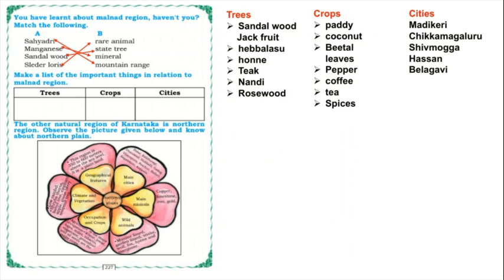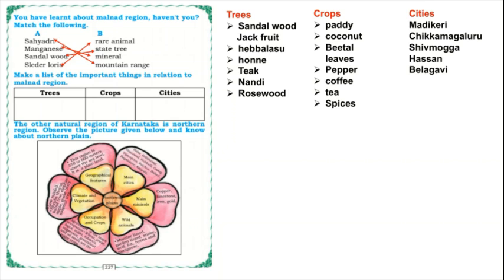What are the occupations? Agriculture is the major occupation, and they grow wheat, jowar, bajra, millet, tobacco, sugarcane, groundnut and oilseeds as the major crops. Yes, this is all about the Northern Plains, children.